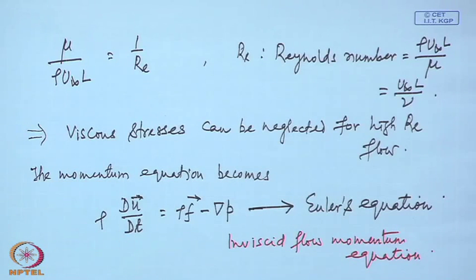And then what is the difference? To solve a second order differential equation, we need two boundary conditions, but for first order we can satisfy only one.